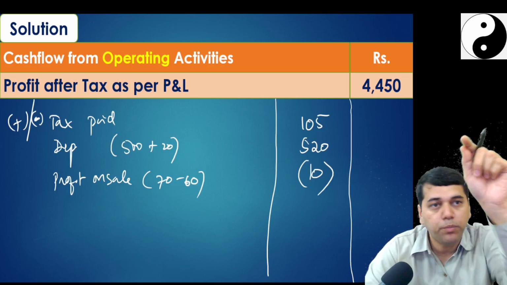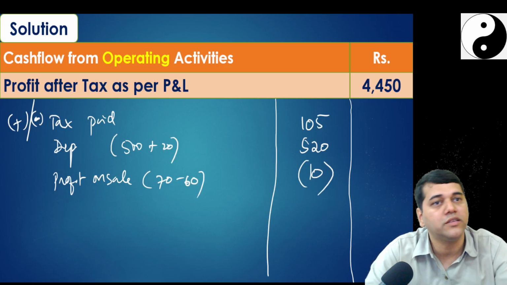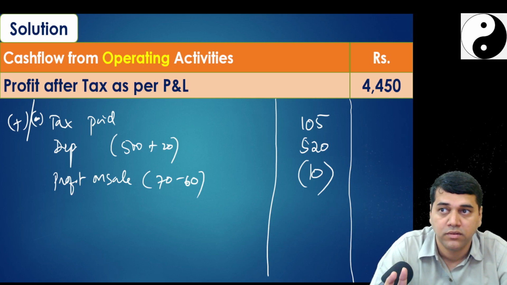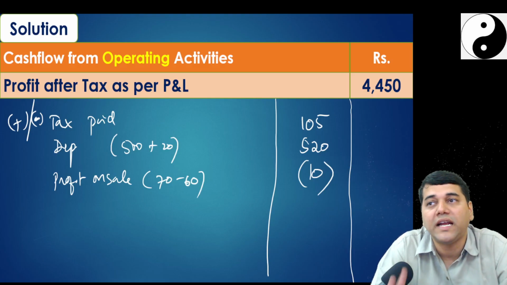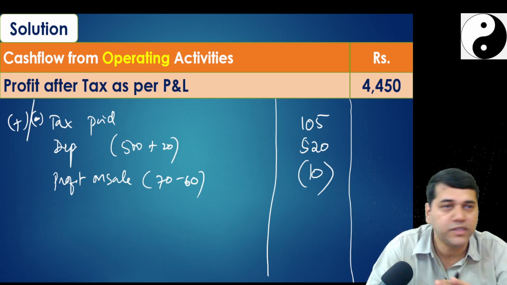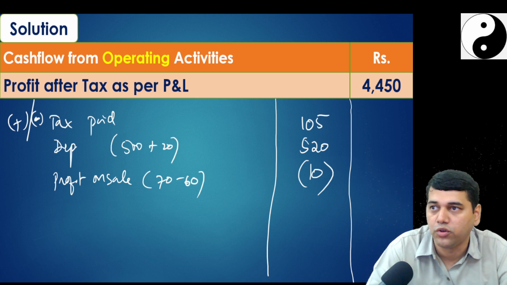See, if they give you P&L statement, your job is very easy. But they may give you a description of the P&L like this. Then look into the balance sheet, is there any change? Then look for the items which should be presented separately. And then go for the working capital adjustment. With this, we are done. Only three things you need to look. Fourth thing, there is nothing to look for.